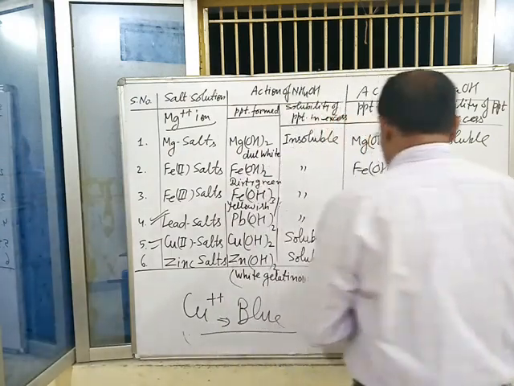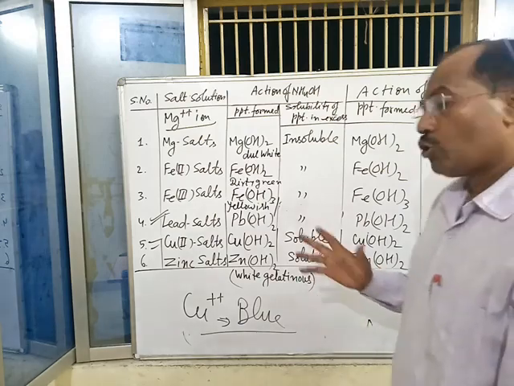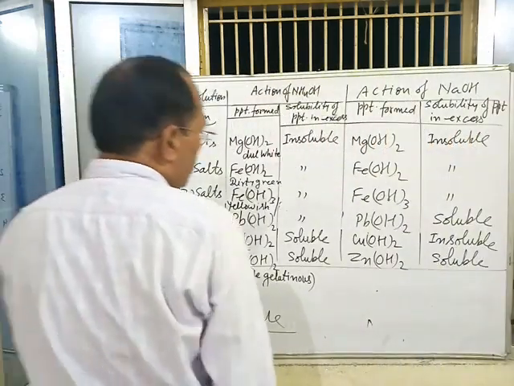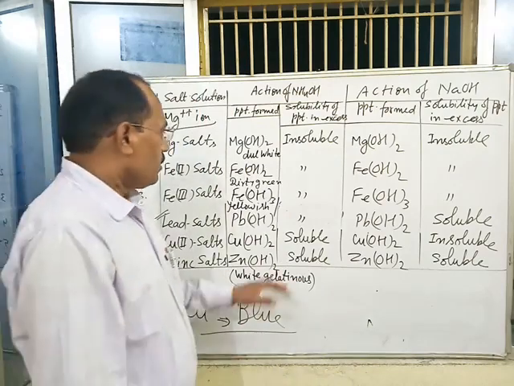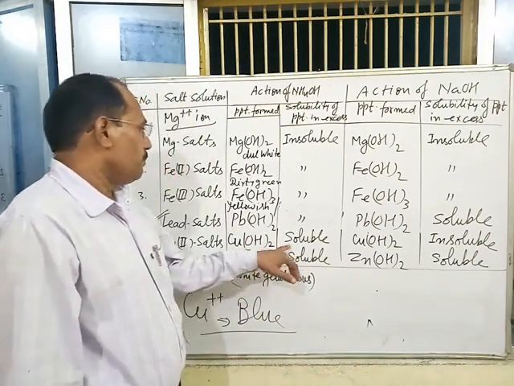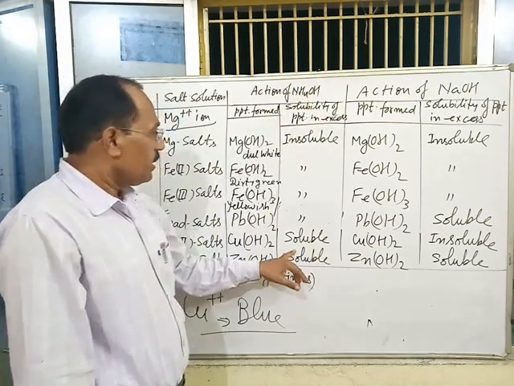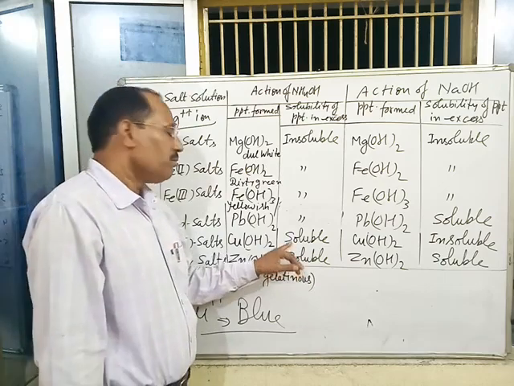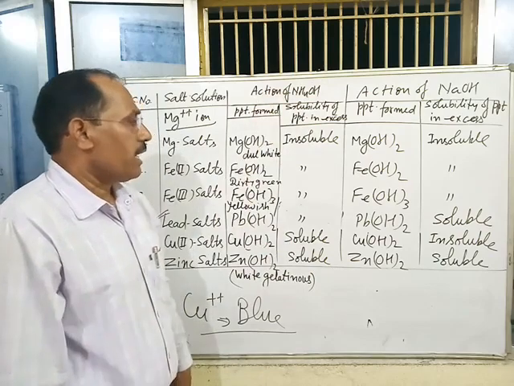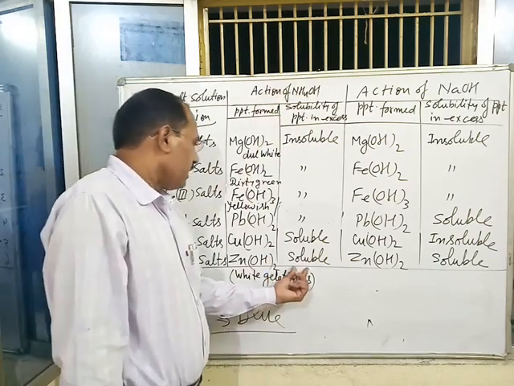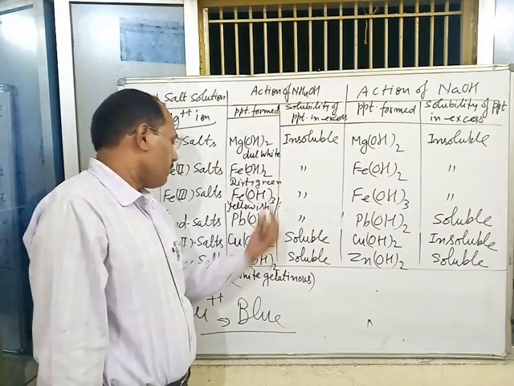When the precipitate becomes soluble in any of the reagents, the solubility of the precipitate is due to the formation of a complex compound or complex salt. This precipitate becomes soluble in excess of NH4OH. Why? Because of the formation of a complex salt, which again forms with excess of NH4OH.